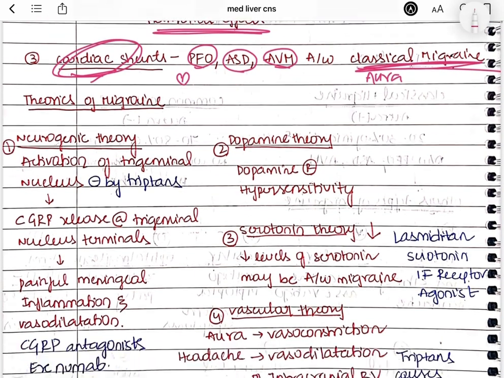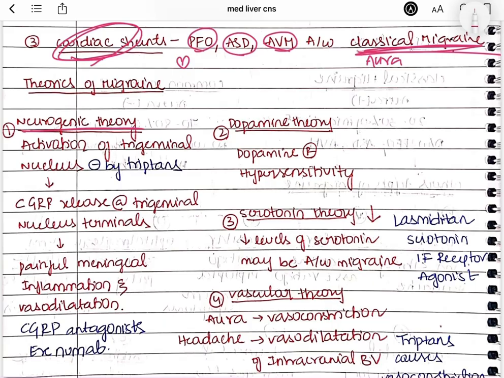Now let us talk about the theories of migraine. There are 4 theories. The first is neurogenic, then dopamine, serotonin and the vascular theory.